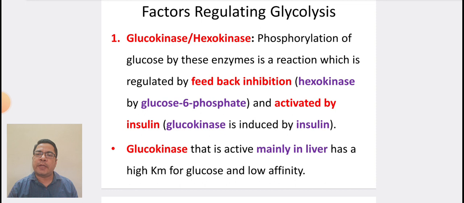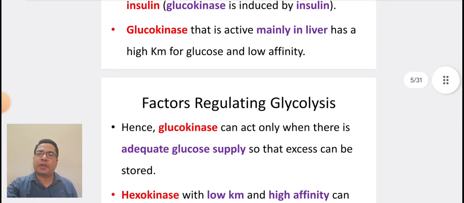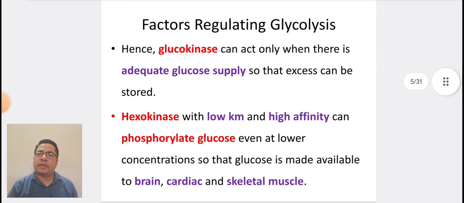Glucokinase is active mainly in liver, has a high Km for glucose and low affinity. Hence, glucokinase can act only when there is adequate glucose supply, so that excess can be stored.